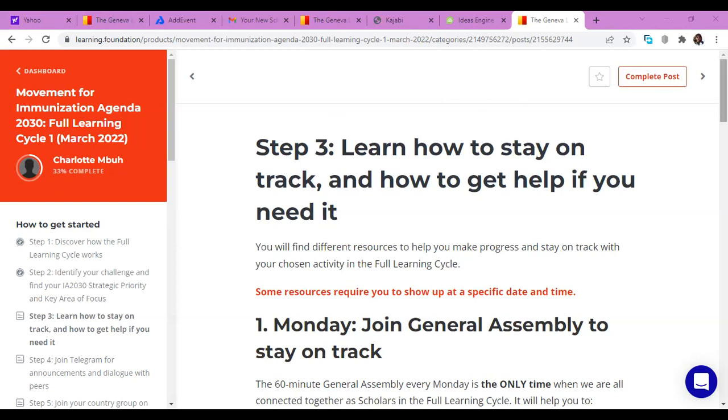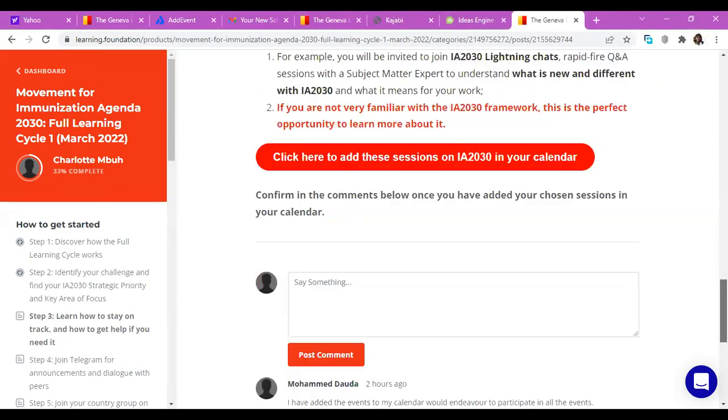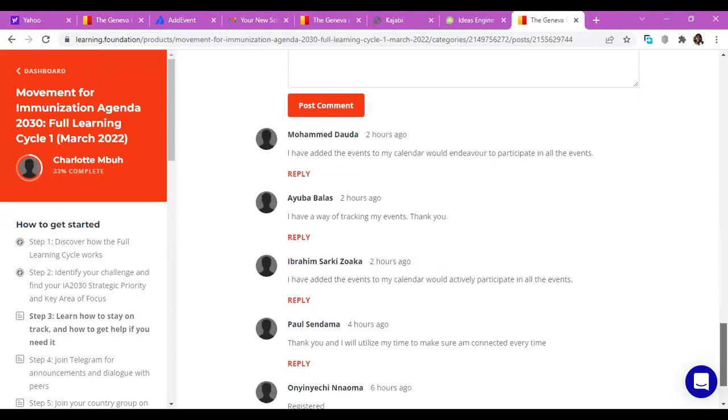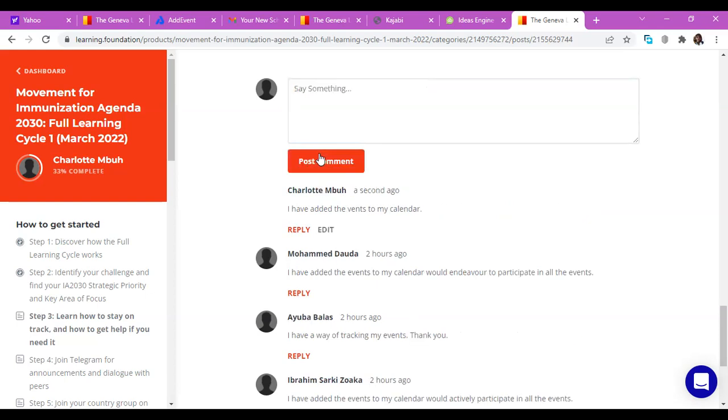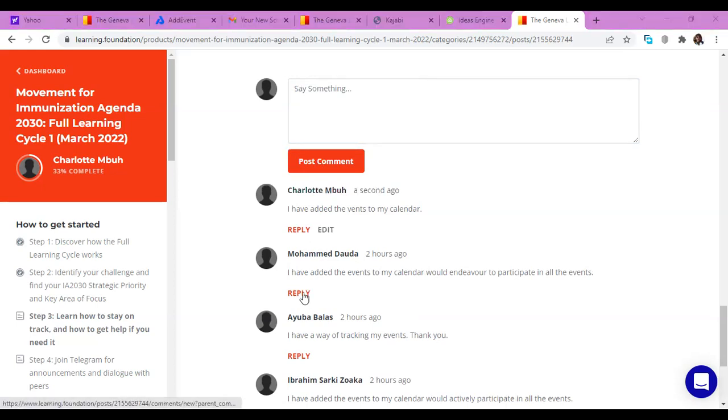I'll do the same thing. I'll go through step 3 till the end, mark the sessions on my calendar. And if I have marked them, all these events are already on my calendar. So I'll say I have added the events to my calendar. And then I'll post my comment. And I can actually even reply to the comment of Mohammed Dauda.